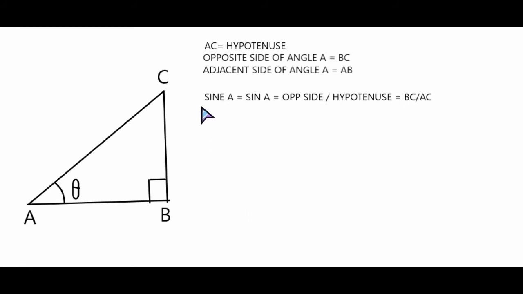The same way we define another function. Now why do we define all these functions? You will come to know later. These relations are very important. First, let us define it, and then I'll tell you why it is important. Now we have sine A. We have defined sine A as opposite side divided by hypotenuse. Now we have the next one, which is the cosine of A. This is the cosine.